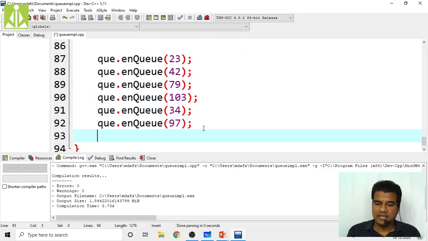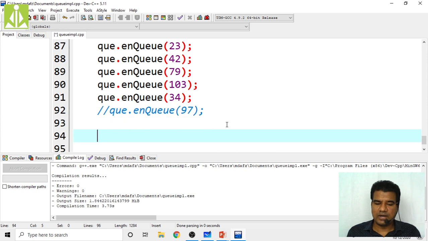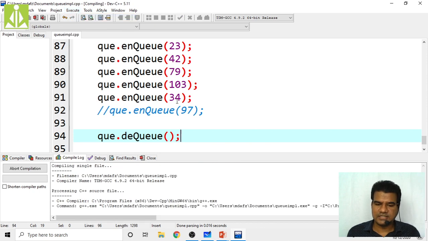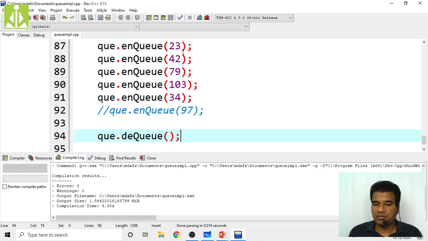So next thing, what I will do, I will put this thing into comment section because I don't want my queue to be overflowed. So what I'm doing now, I want to dequeue. So queue of dequeue. Do I have to check anything over here? Nothing, isn't it? Dequeue. Simply perform the dequeue operation. So this dequeue will remove the first element from the queue. That is, what element we have inserted first? 23 we have inserted first, isn't it? So 23 has to be removed first.